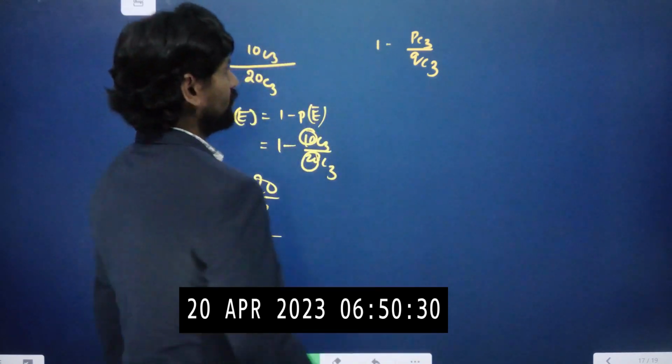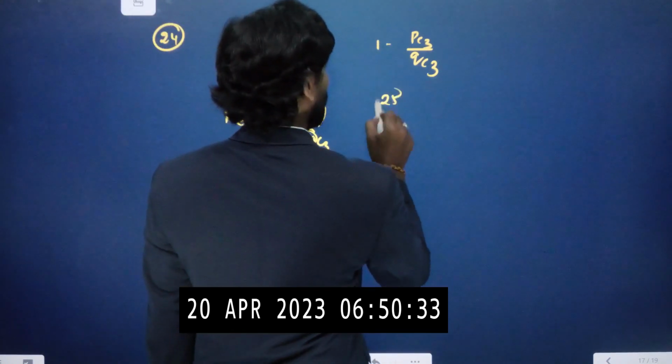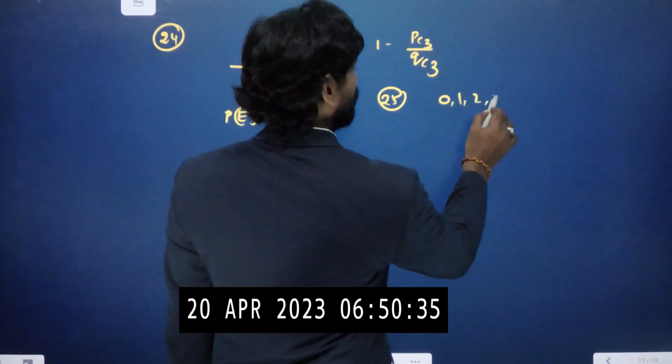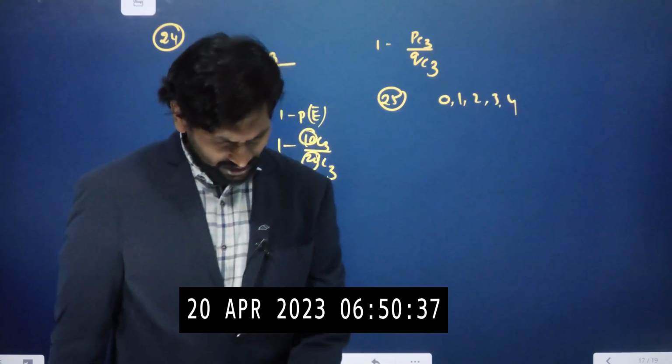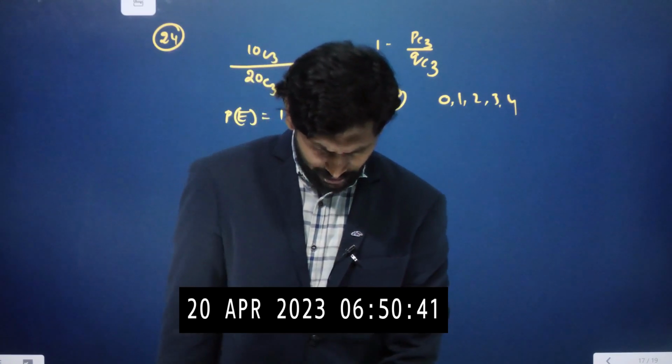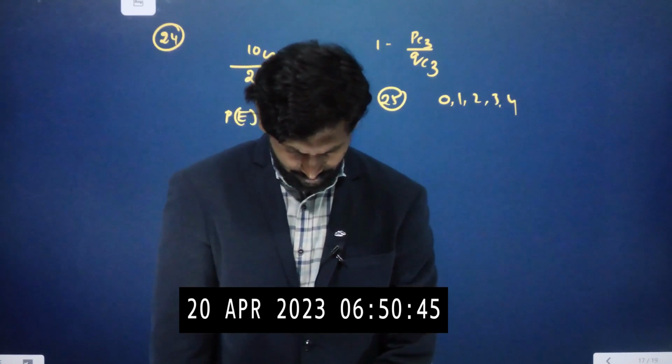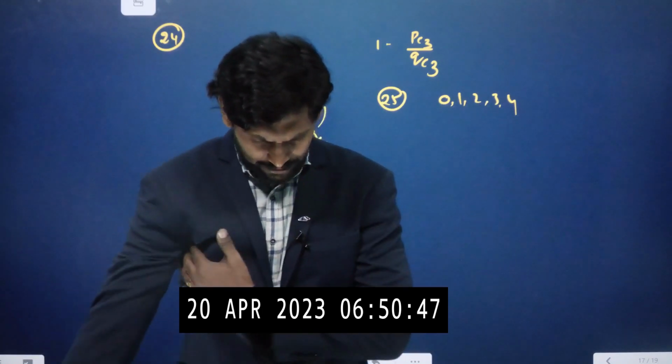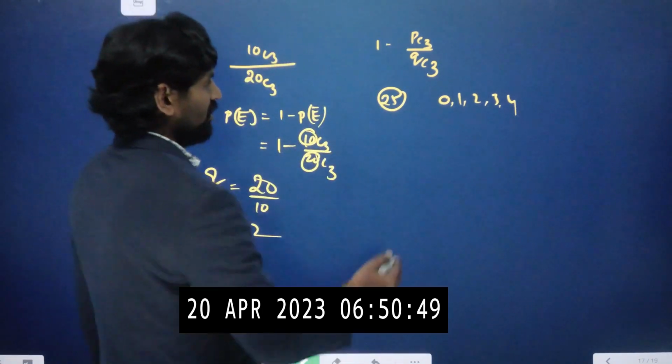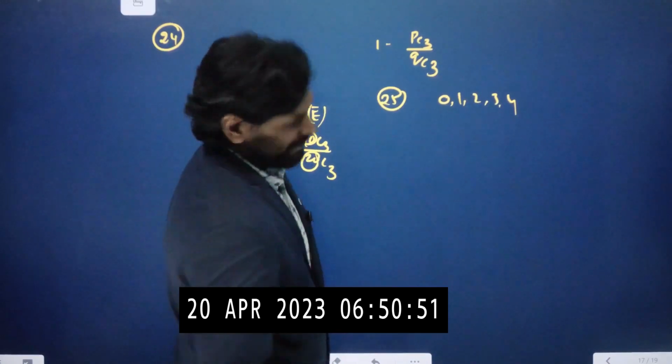Okay, let us go to question number 25. The 5-digit numbers are formed with the digits 0, 1, 2, 3, 4. There are 5 digits here. Without repetition, the probability of getting 2 in tens place and 0 in ones place. We are arranging a 5-digit number.